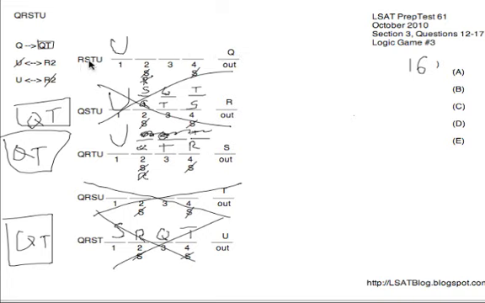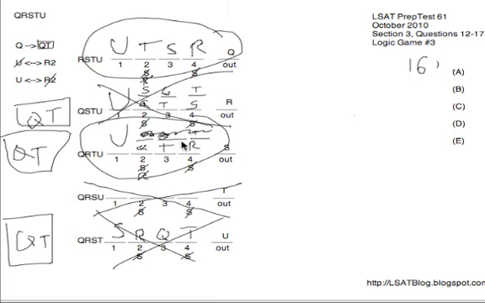We've got RST remaining. S can't be on 2 or 4. Therefore, S has to be on 3 in this case. R can't be on 2. Therefore, R is on 4, leaving T to be on 2. So we've got 2 possibilities here, UTSR or UQTR.